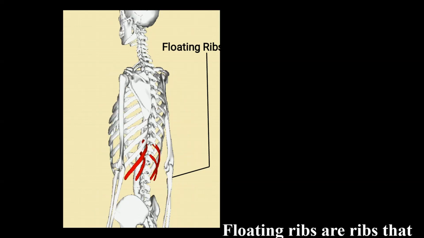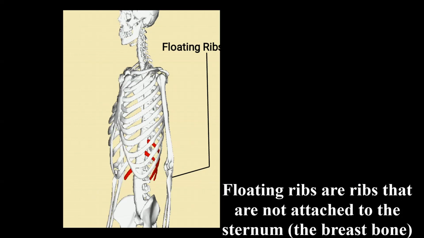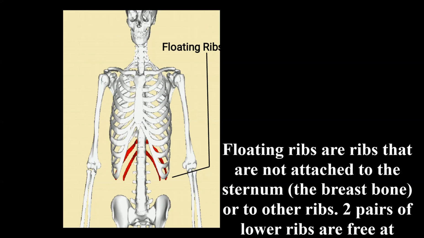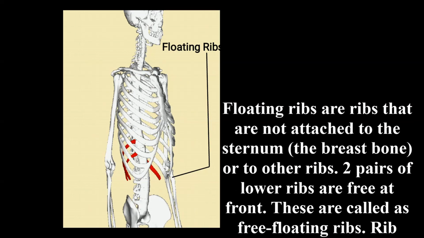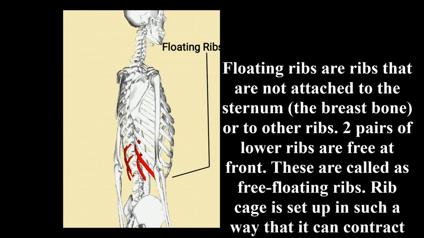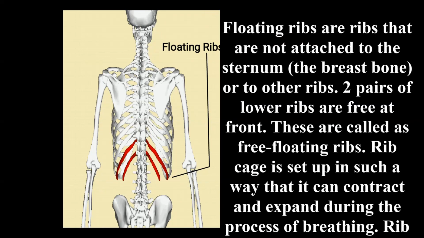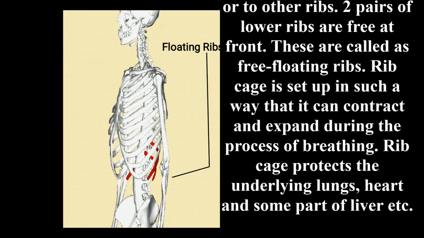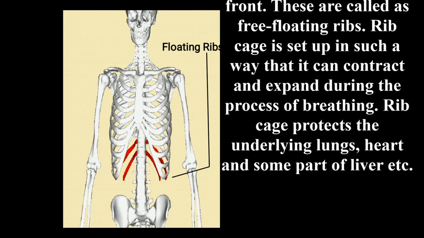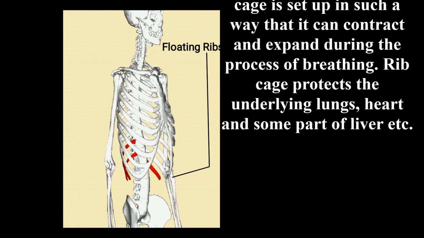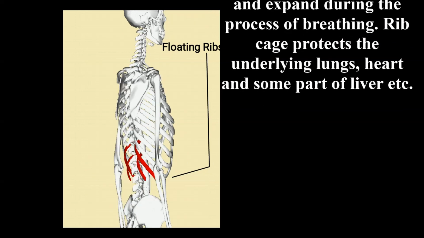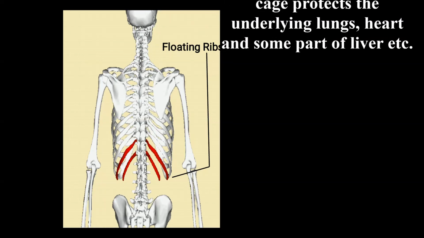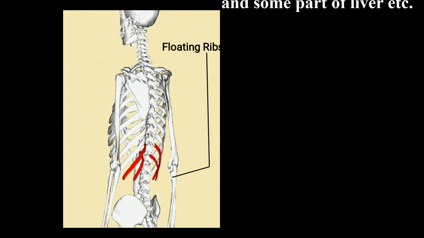Floating ribs. These are ribs that are not attached to the sternum or the other ribs. Two pairs of lower ribs are free at the front. These are called free floating ribs. The rib cage is set up in such a way that it can contract and expand during the process of breathing. The rib cage protects the underlying lungs, heart and some part of the liver, etc.